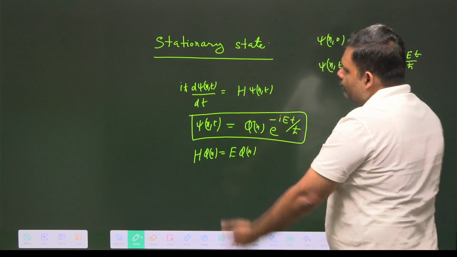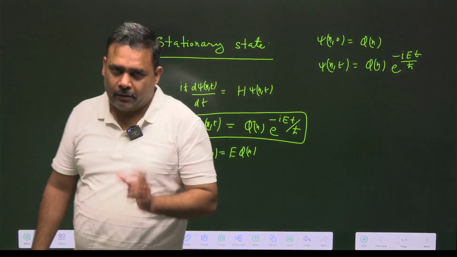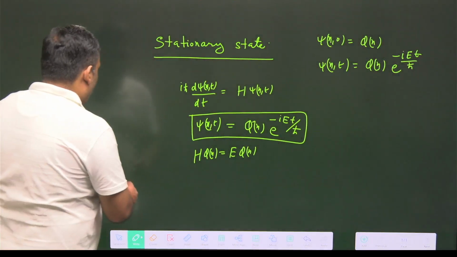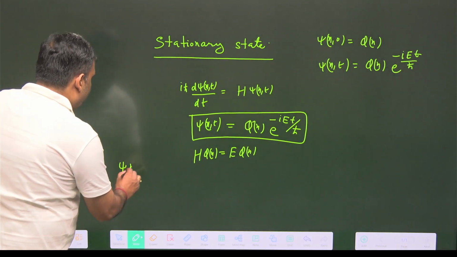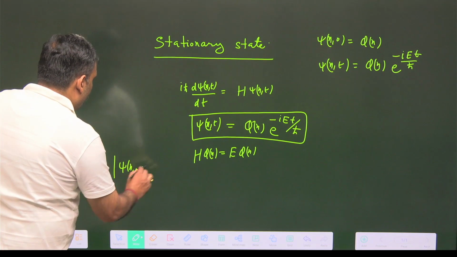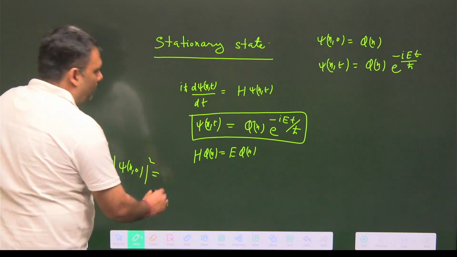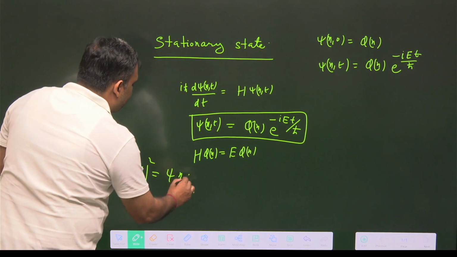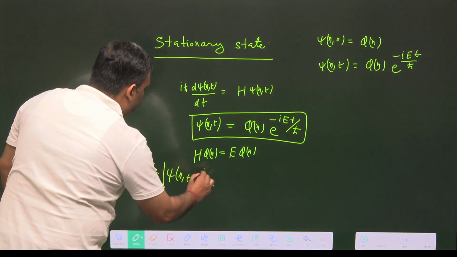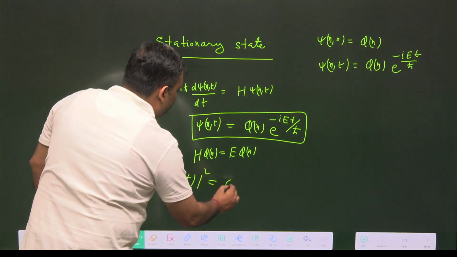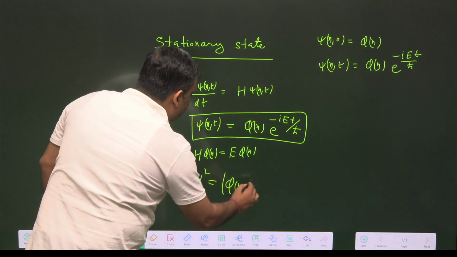And if you take the mod value of this, that is the probability density, then what will happen? Mod ψ(x,0) square must be equal to mod ψ(x,t) square, and this is equal to basically mod φ(x) square.